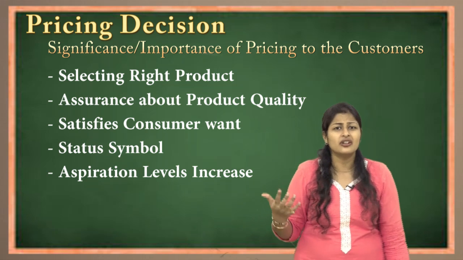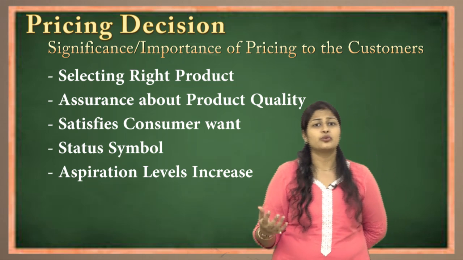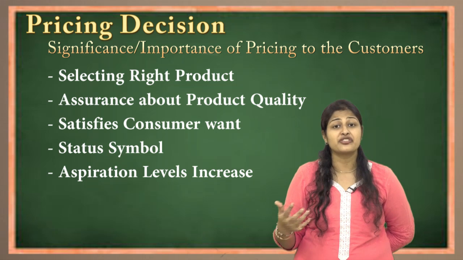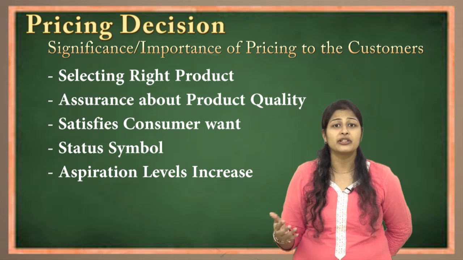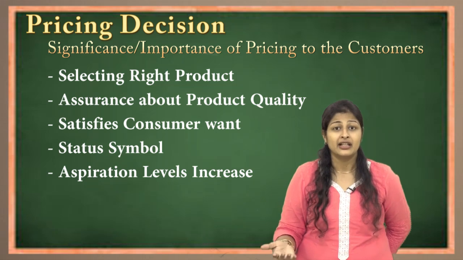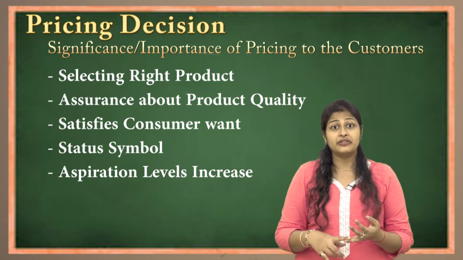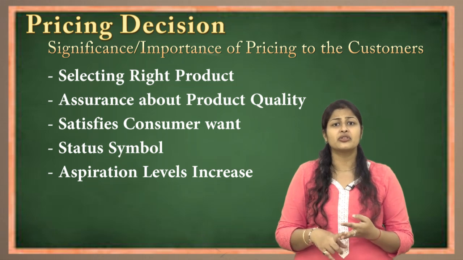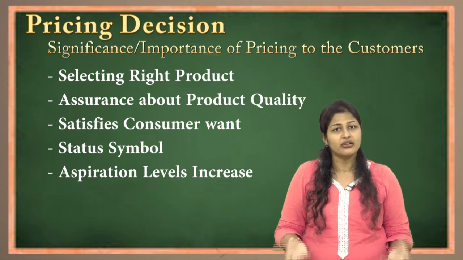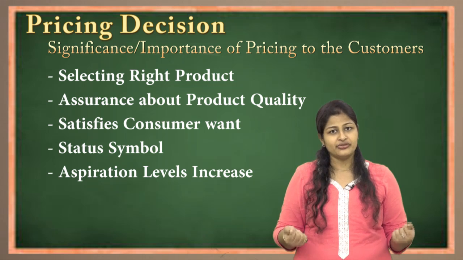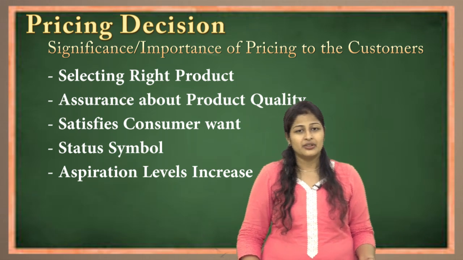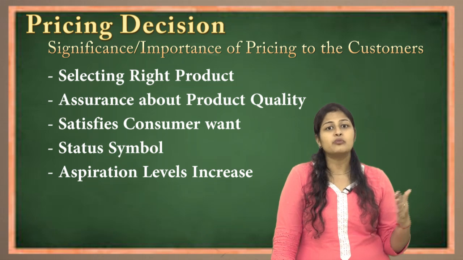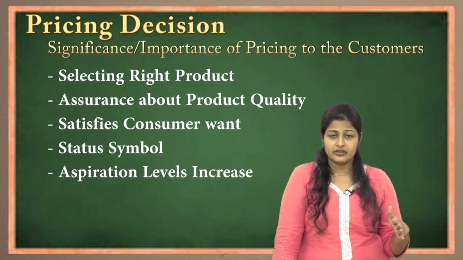For example, when online business started, hardly any people were really interested in looking at the product, but now almost as good as 30% of the population is buying goods online, like Snapdeal, then Naaptol, then Flipkart, Amazon. Why? Because they have attractive offers, and these offers create an aspiration of buying that product in the mind of the customer.